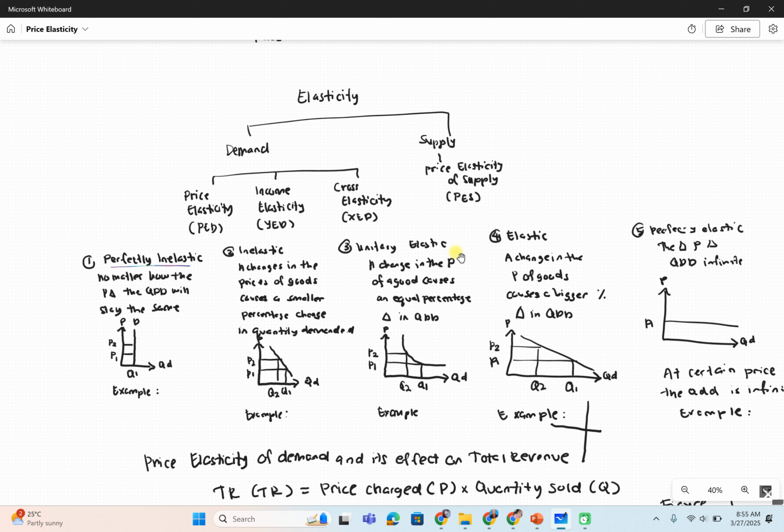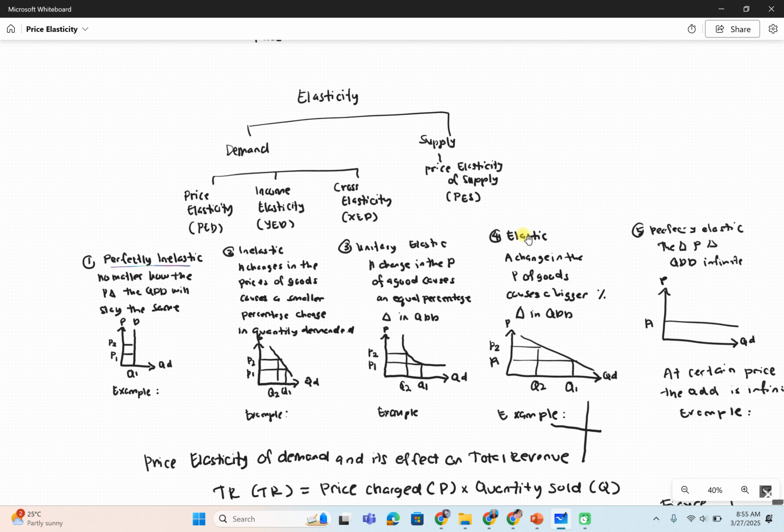Here, unitary elastic. The change in the price of the good causes an equal percentage change in quantity demanded. It shows a rectangular hyperbola demand curve. So here, when the price is 1, quantity demanded is 1, price 2, quantity demanded 2. Consumers respond with an equivalent percentage change in quantity demanded from Q1 to Q2 as the price changes from P1 to P2. Think about an example here from the tourism perspective.